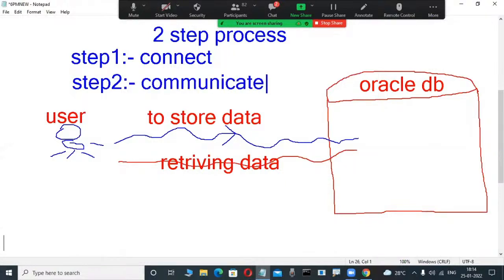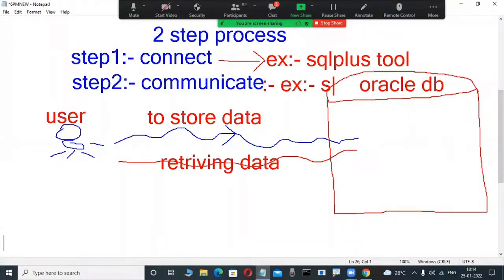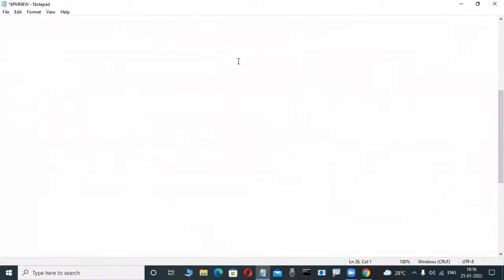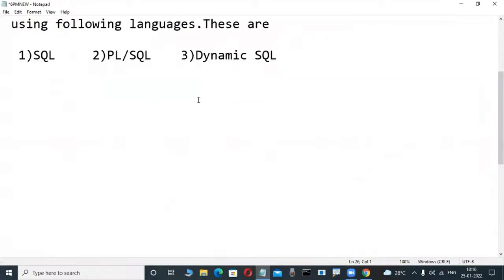But how are these users connected to the database? Some tools are there, query tools. One example tool is SQL Plus. SQL Plus is a command line interface tool. These are all the things we are learning in these days. Now, once they connect to the database, how do they communicate? Through languages, for example SQL and PL/SQL. What is that, and how? We are learning all of these one by one.